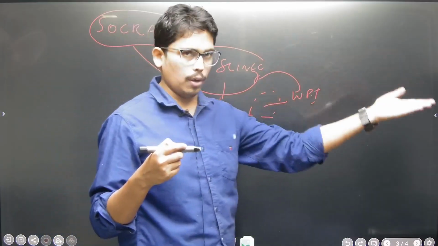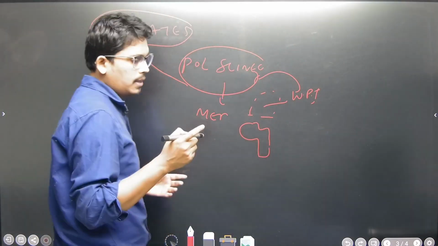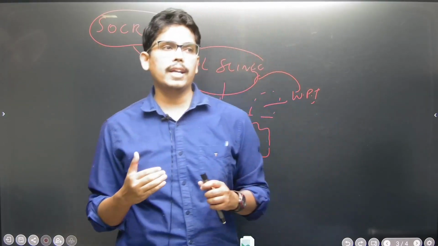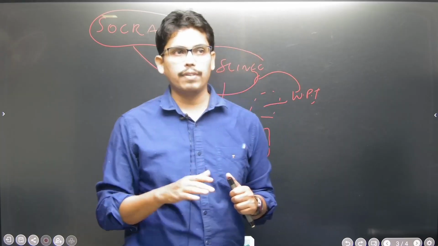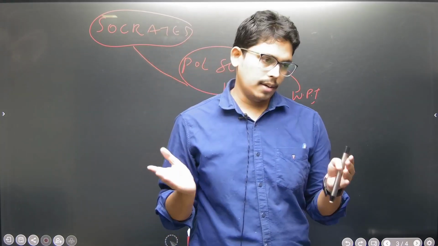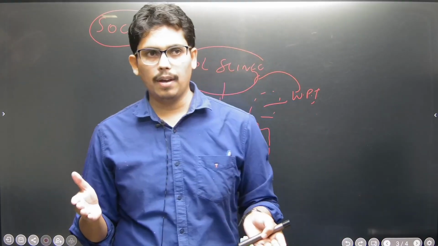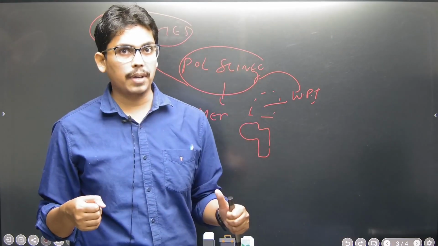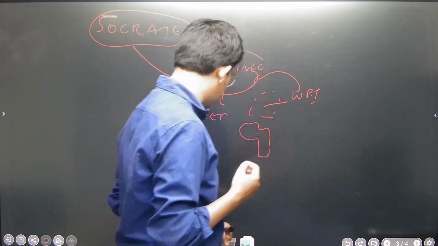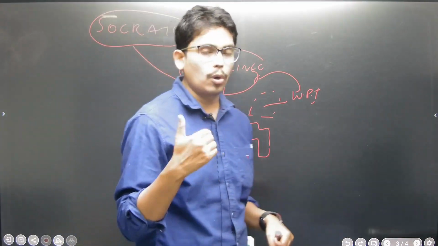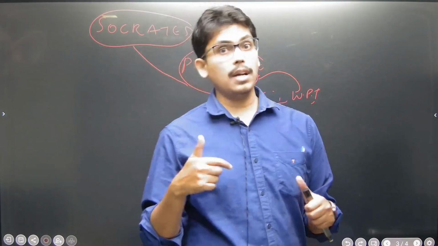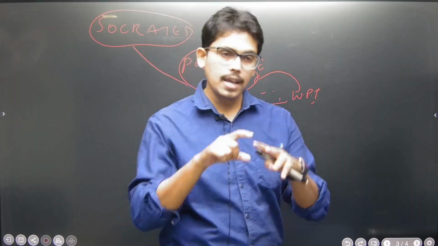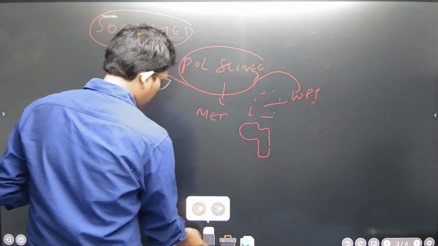Obviously Aristotle did not go much further, but I can say that the European part is where many theories and philosophies evolved. So I can say that Western political thought is the origin of political science. At the same time, Indian political thought also exists, and we have connections between WPT and IPT because of spiritualism. Even Socrates thought about spiritualism, because Socrates used to follow idealism. So I can say that political science originated from the Greeks, the Western region above the Mediterranean.